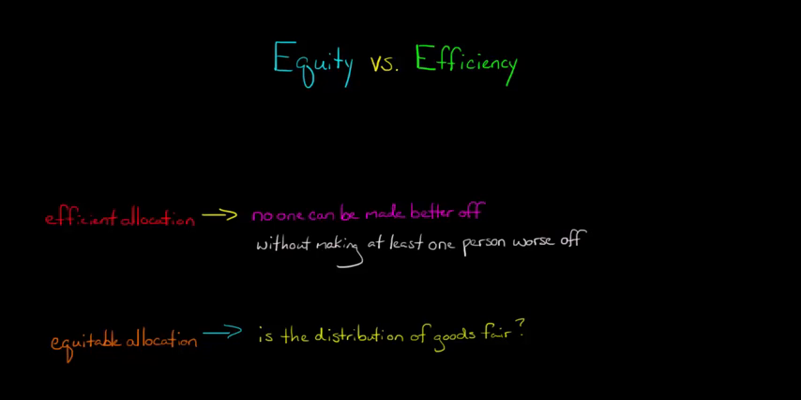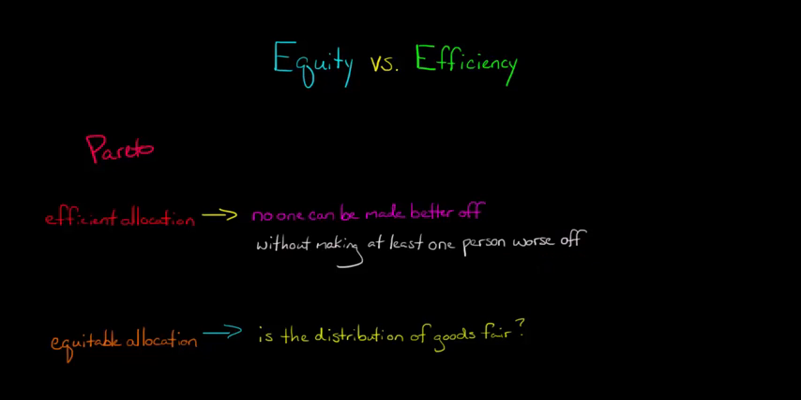In this video, we're going to discuss the difference between equity and efficiency in economics. So when we say that an allocation of goods in an economy is efficient, what we really are talking about is Pareto efficiency. And that means that we're at a point where no one could be made better off. We can't make any person better off without making at least one person worse off.